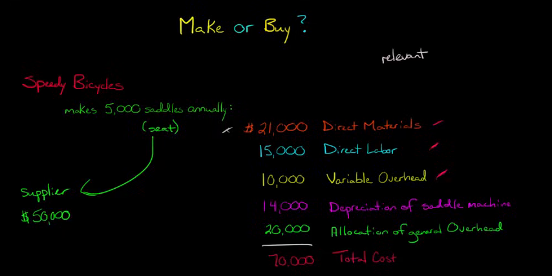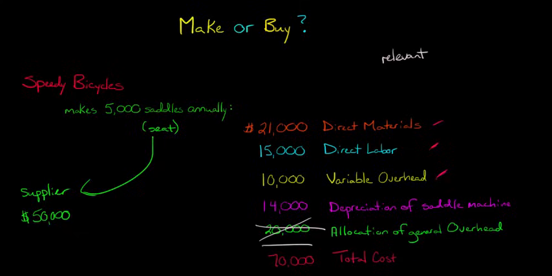We're going to avoid all those costs. But the allocation of this general overhead, right, like I said, that might have to do with just keeping the lights on in the factory. We don't save $20,000 if we decide that we're not going to manufacture saddles anymore. We still have to keep the lights on in the factory for the other things that we do manufacture. So this general overhead, unless we actually have reason to believe that some of that $20,000 in cost would disappear if we stop manufacturing saddles, unless we have reason to believe that, we don't focus on this at all. We just ignore that, right?